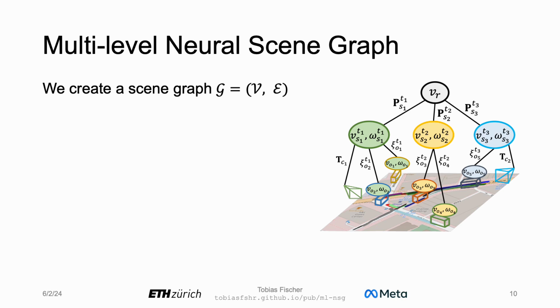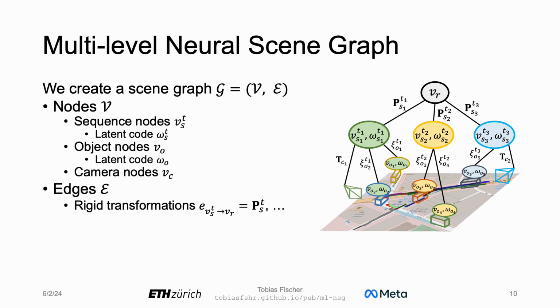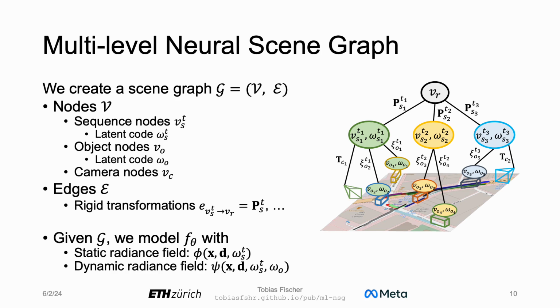We model this function by first creating a scene graph with nodes V that hold latent codes for the specific geometry and appearance of each sequence or object, and furthermore, camera nodes. These nodes are connected by edges that represent rigid transformations between the coordinate frames of each node. Given our scene graph G, we use a static radiance field phi that represents the static scene, and a dynamic radiance field psi that represents the dynamic actors within the scene.